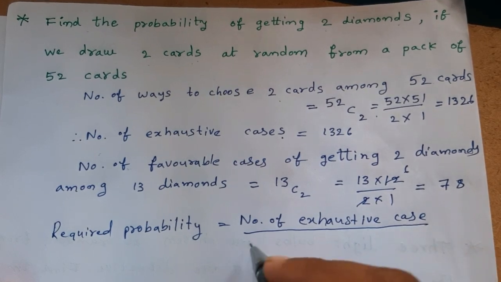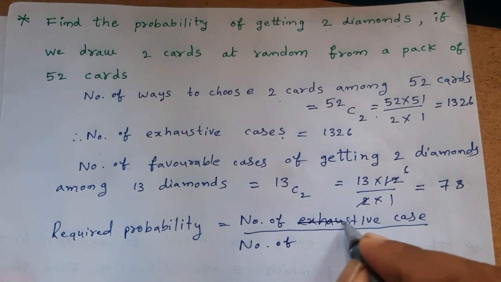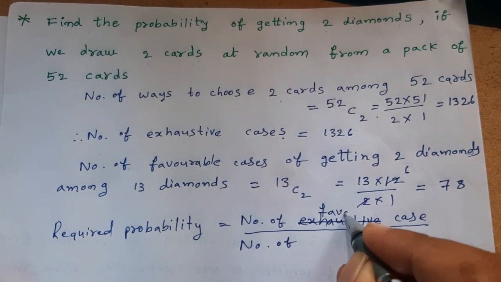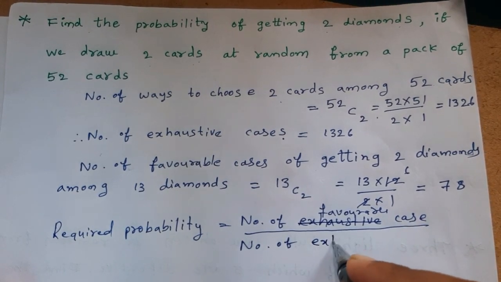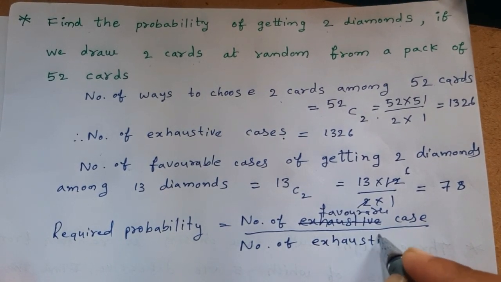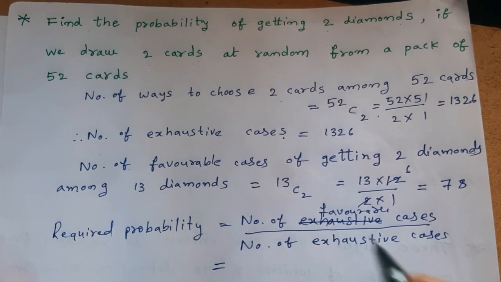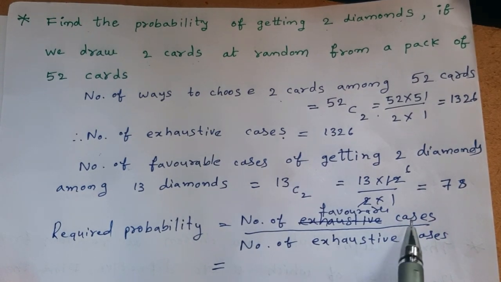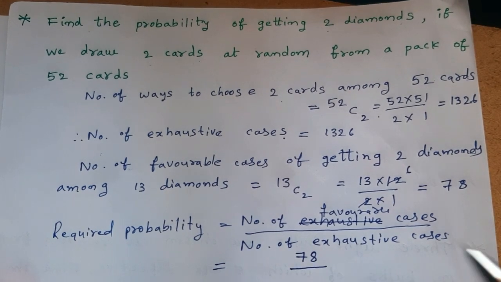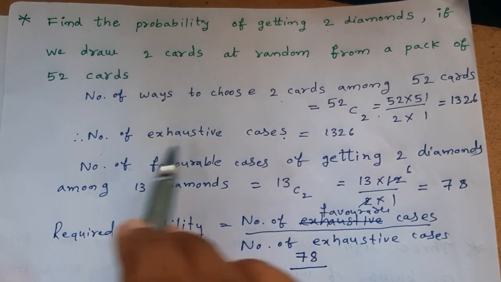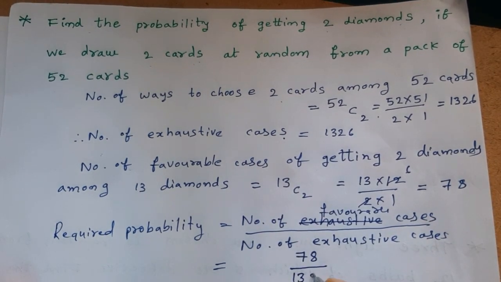Favorable cases are 78 ways. Therefore, 78 by the number of exhaustive cases, which is 1326.